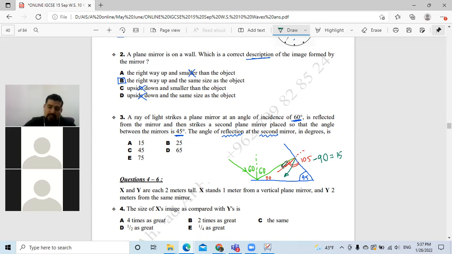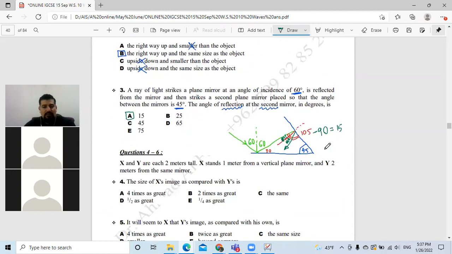Why do I subtract 90? Because I want to find this angle with the normal, not with the surface. The whole angle with the red color here is 105 in the big triangle. Because this is 30 and this is 45, that makes 75, and 180 minus 75 is 105. 105 minus 90 degrees will be 15 degrees. So the angle of reflection or the angle of incidence here, both of them, will be 15 degrees. So the answer is A. Thank you, Ibrahim. Thank you to the guys who answered, and the girls. This is a hard one, okay?